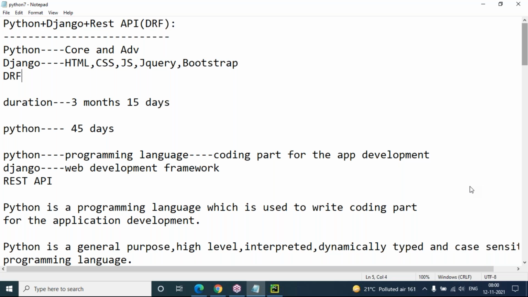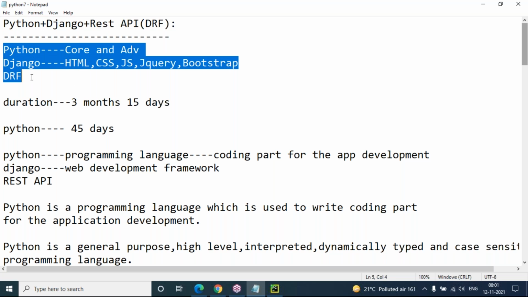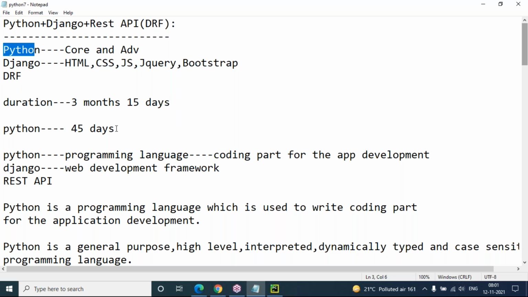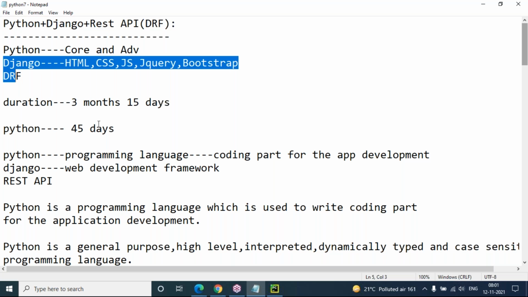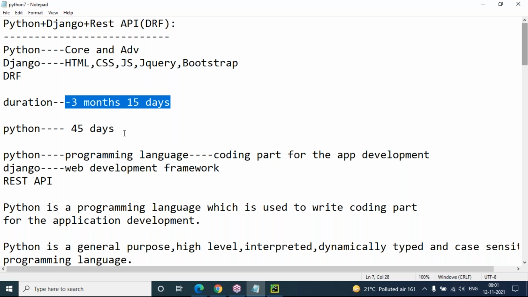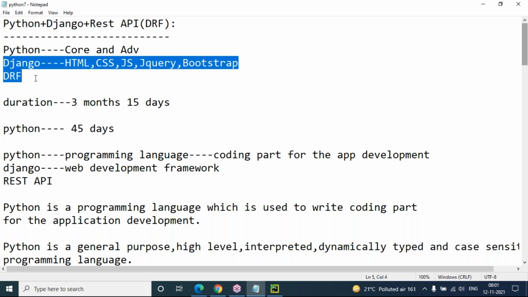Angular is a different issue. If you want to manage your web application development with Angular, you can learn it, but it is not required. So we are focusing on Python, no? See the package duration: Python is the first 45 days. Once I complete 45 days of Python with core and advanced, then I will start Django with REST framework. Of the total 3.5 months, the first 45 days is Python, and the remaining days are totally Django and REST framework.